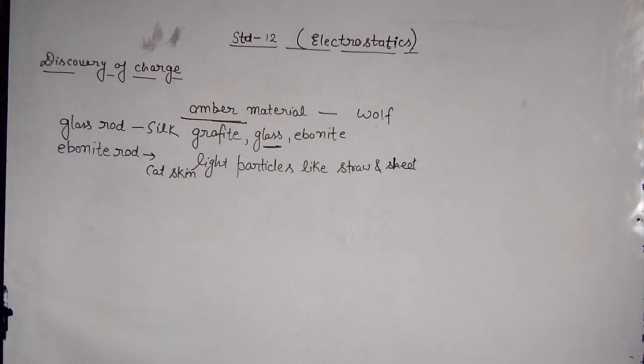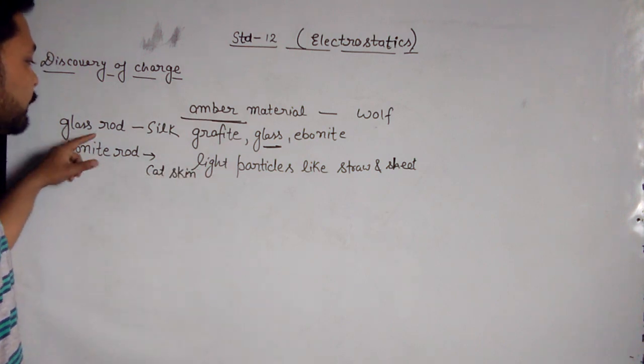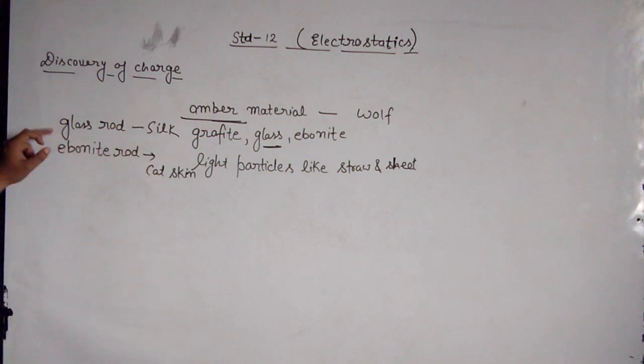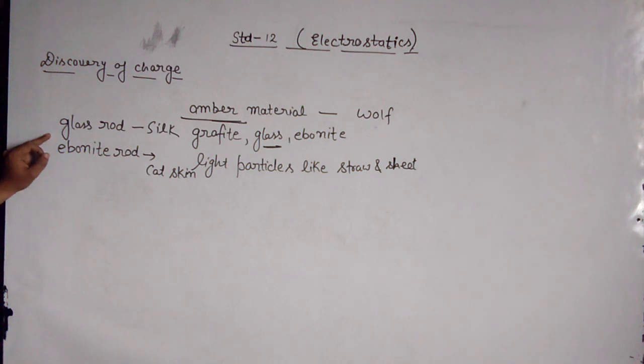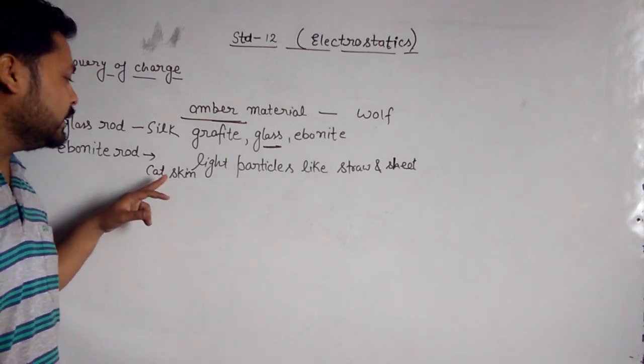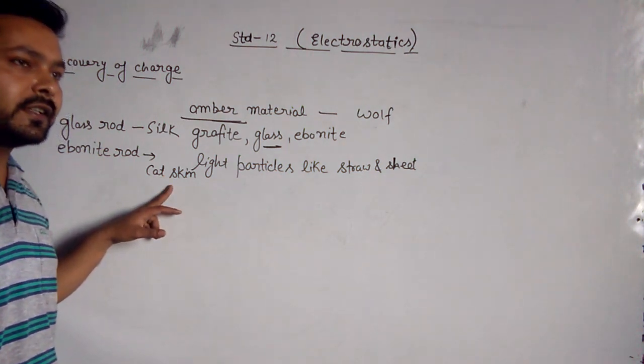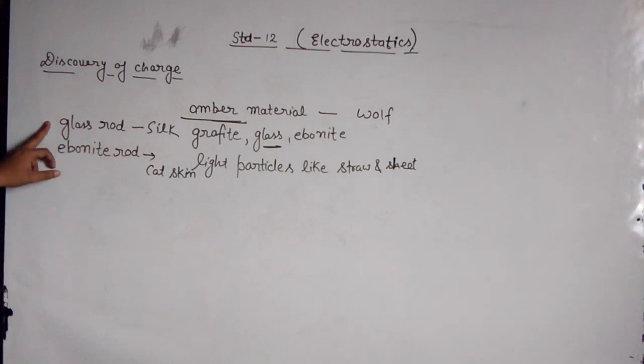It was found that when the glass rod is rubbed with silk, it becomes electrified and starts to attract light particles like straw. The ebonite rod, when rubbed with the cat skin, also becomes electrified. It means the glass rod and ebonite rod both become charged.